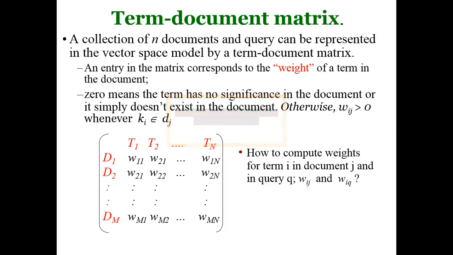So the weight is greater than 0 if the term is appearing in document 1 with some frequency. So the weights we assign are non-binary weights in the vector space model case.